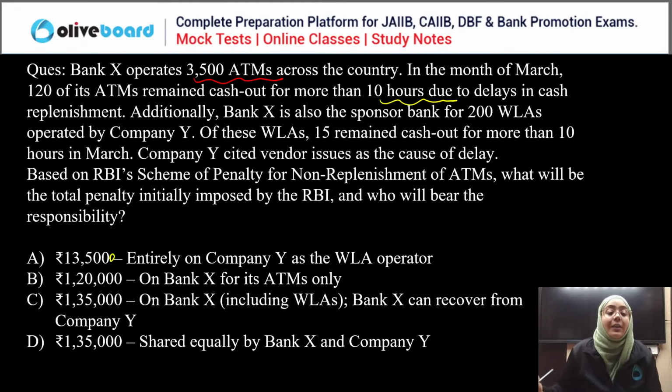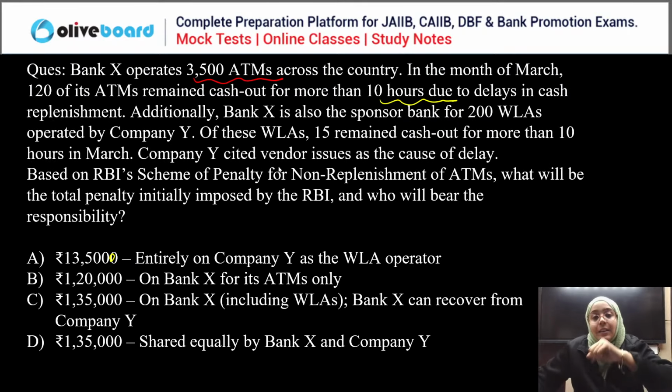We have to calculate the penalty and who will bear the penalty. Everyone, just tell me the correct answer.